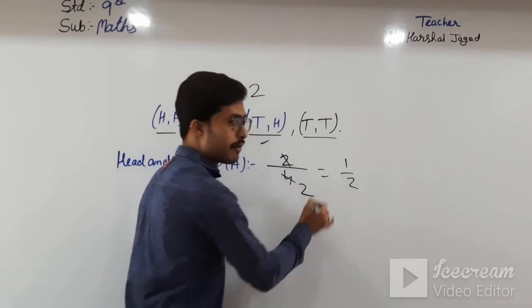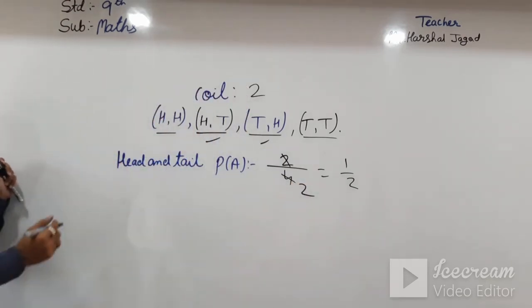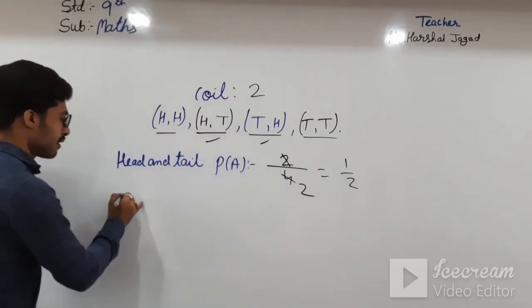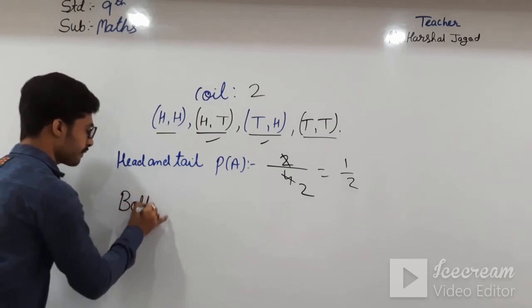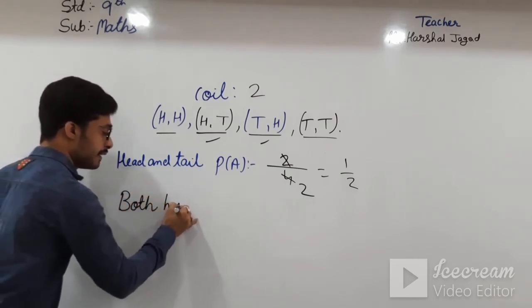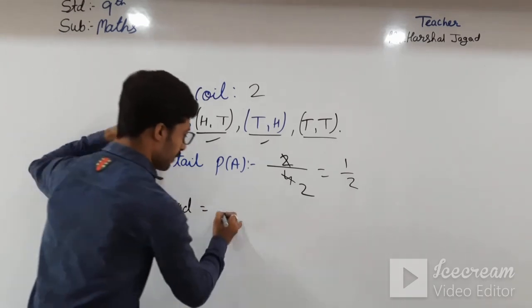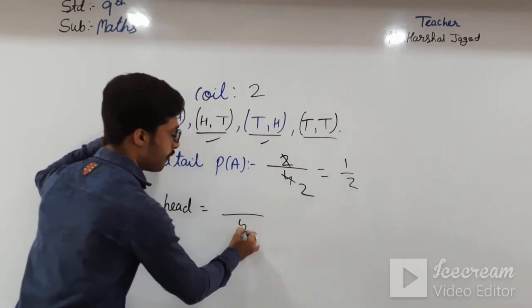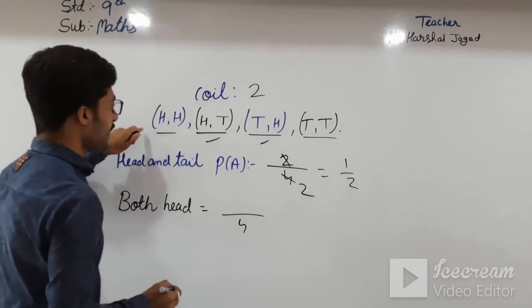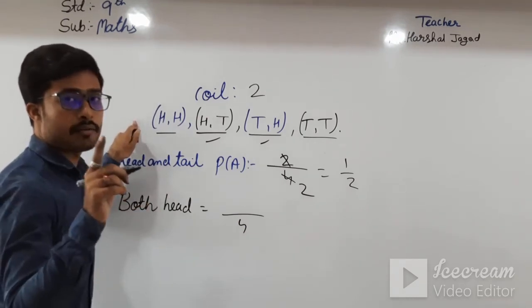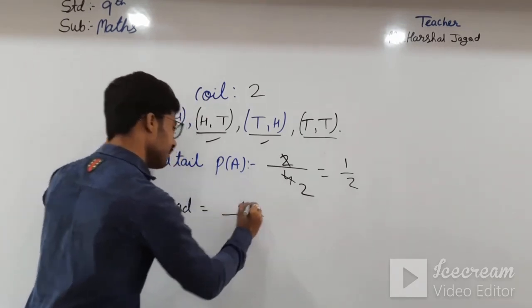And then if anyone asks you for both head, so both head is over here, but the total is 4. How many are there of 2 head? That is 1.